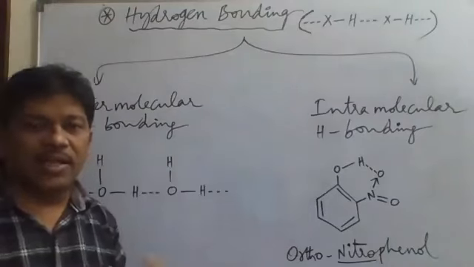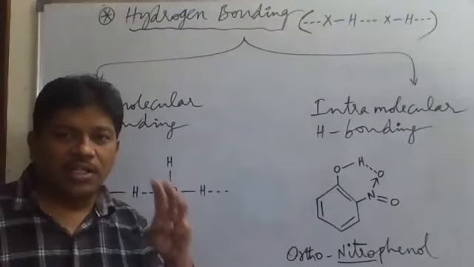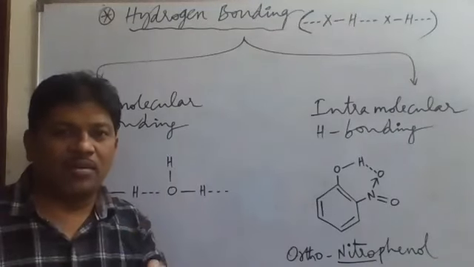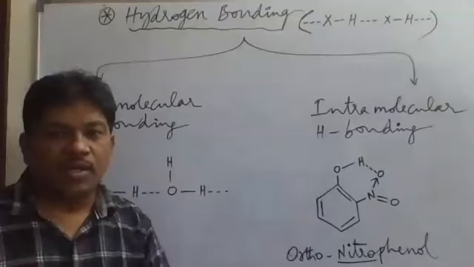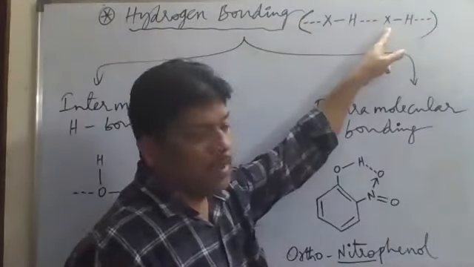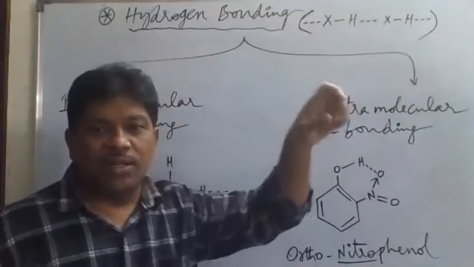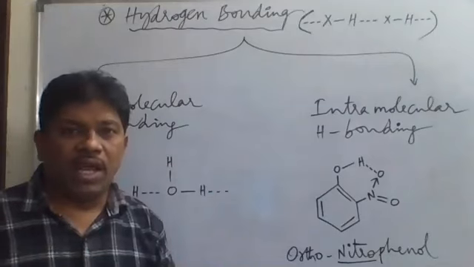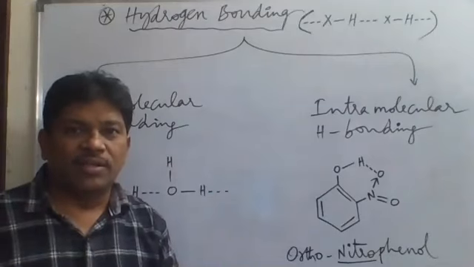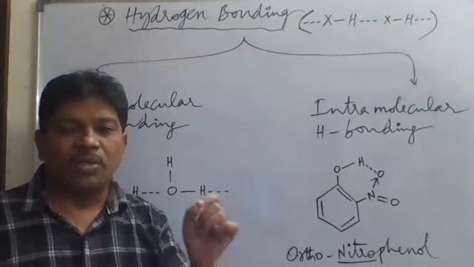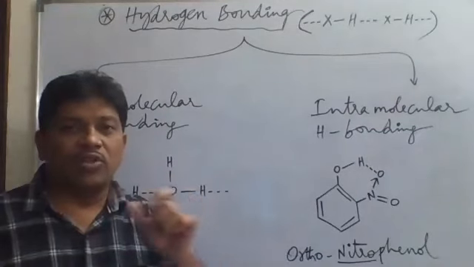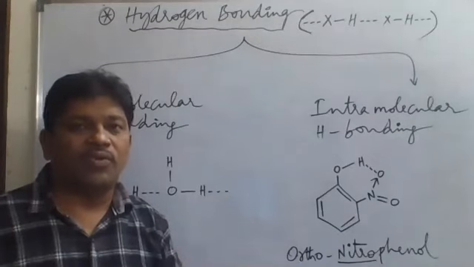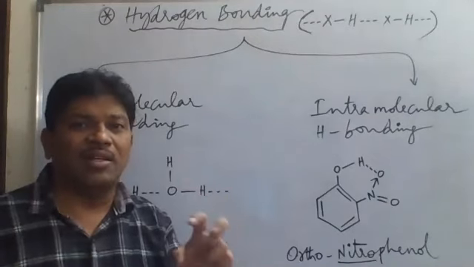Hydrogen bonding is indicated with a dotted line. Generally three dots are used to represent hydrogen bonding between a hydrogen atom and a more electronegative atom. Here the more electronegative atom taken is X, a halogen. Among the halogens, fluorine is the most electronegative. Fluorine has the highest electronegativity. Therefore between H and F there will be stronger hydrogen bonding, because fluorine is the most electronegative atom among all the elements.